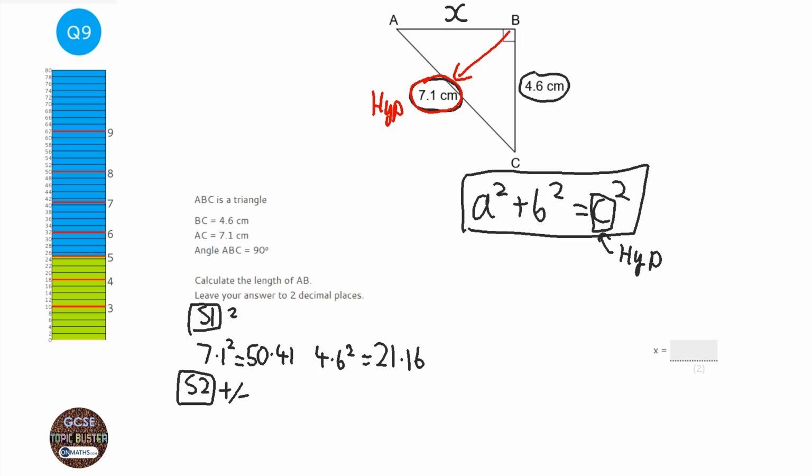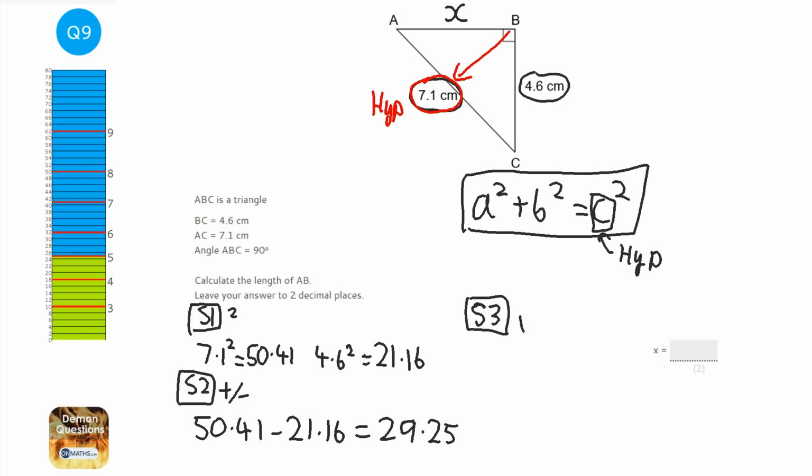But if I was finding the hypotenuse, so I wanted a bigger number than the other two, then I would add. So I'm going to do 50.41 minus 21.16, and that's why in step 1 we did the biggest one first, because otherwise you'll get a negative number. So 50.41 take away 21.16, and that equals 29.25. Okay, and step 3 is a nice easy step, it's just root it.